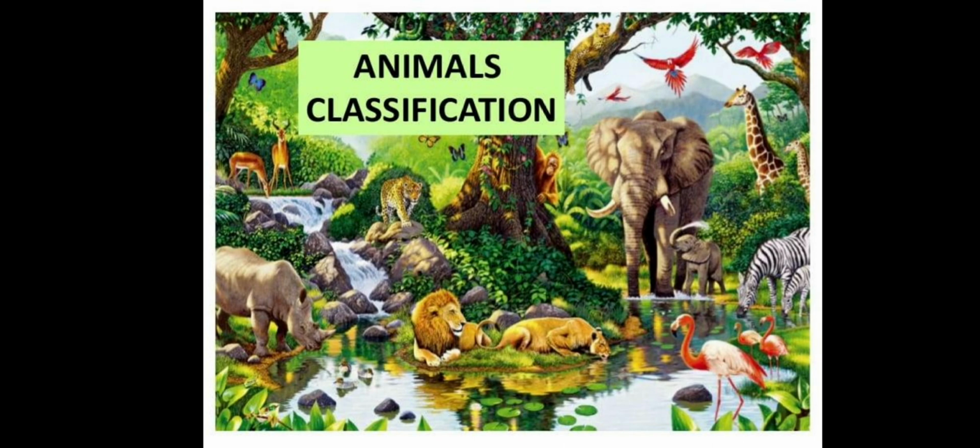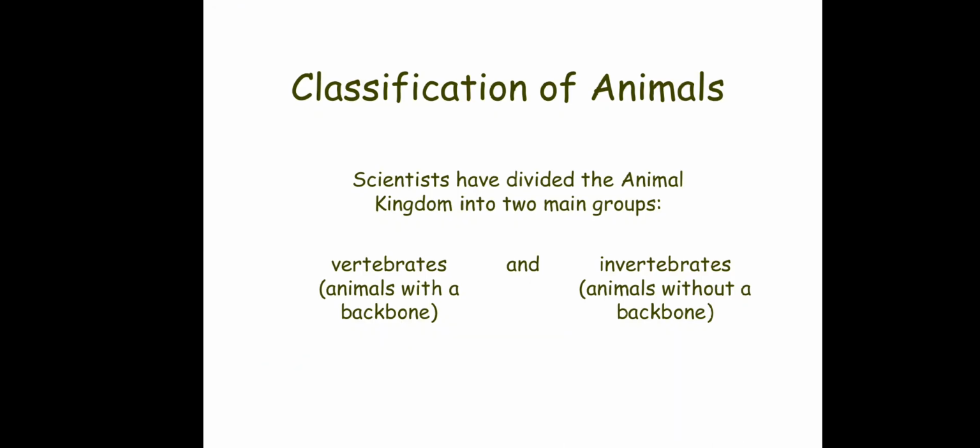So let's start discussing the two main groups on how we can classify animals. We have vertebrates and invertebrates. Vertebrates are particularly the animals with a backbone, and invertebrates are those animals without a backbone. So that is the difference between the two main groups on how you can classify the animals.